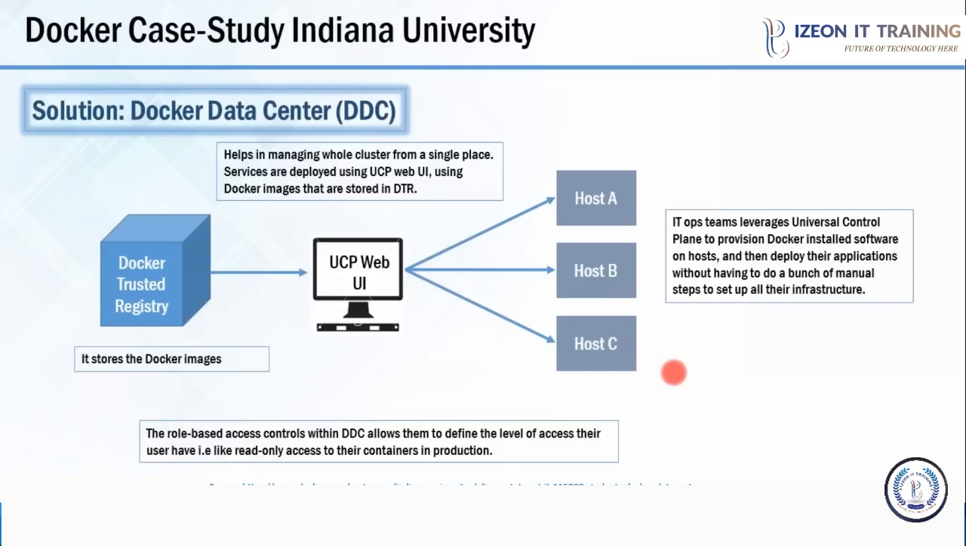When we talk about security, the role-based access controls within the Docker Data Center allowed Indiana University to define a level of access to various teams. For example, they can provide read-only access to Docker containers for the production team, and at the same time, they can provide read and write access to the dev team. So I hope we all are clear with how Indiana University has adopted Docker Data Center. We'll move forward and see what are the various Docker components.